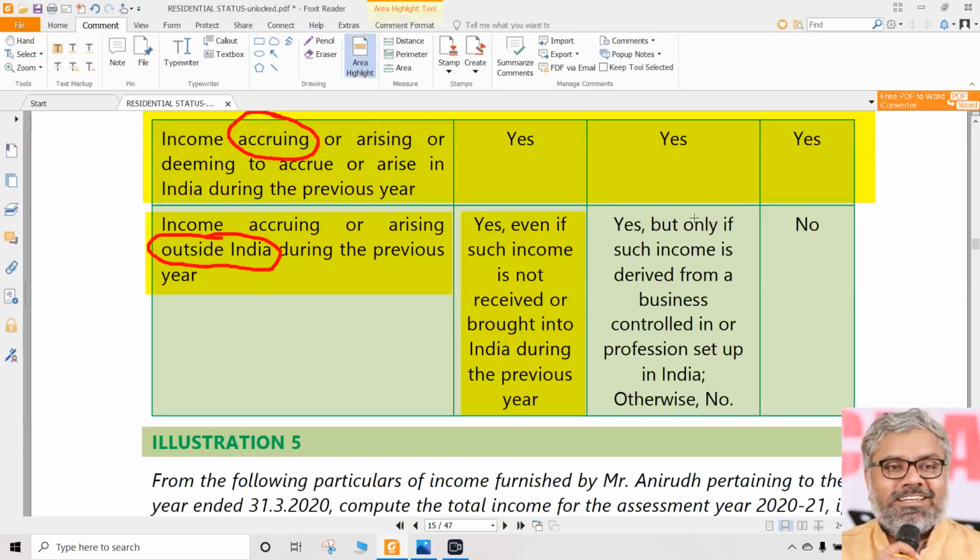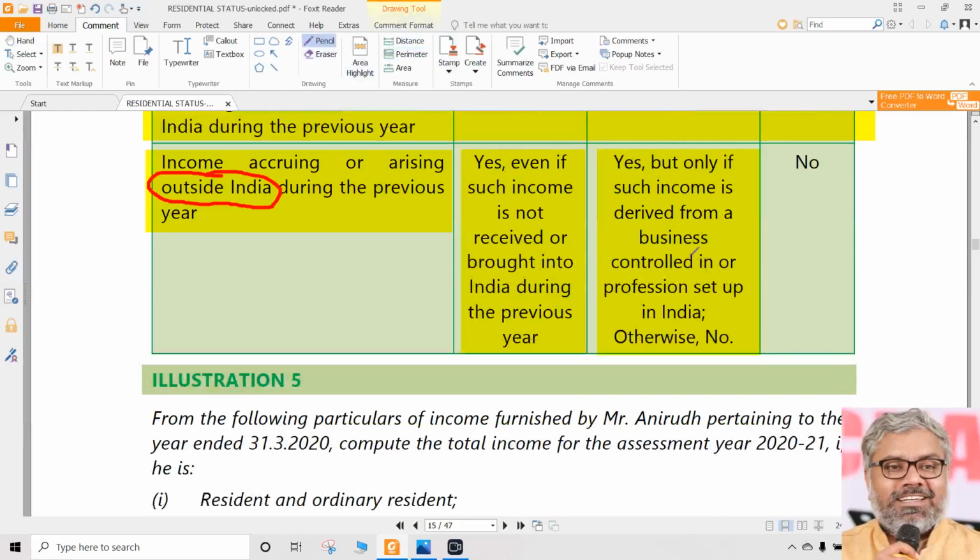However, in case of RNOR also it is taxable, but only when such income is derived from a business controlled in India or a profession set up in India. Otherwise, no. Again, I am drawing your attention to the word controlled: business controlled from India.